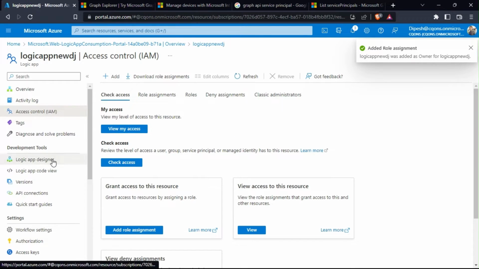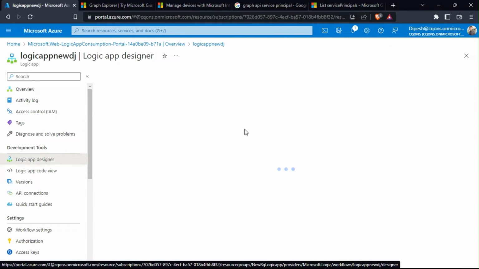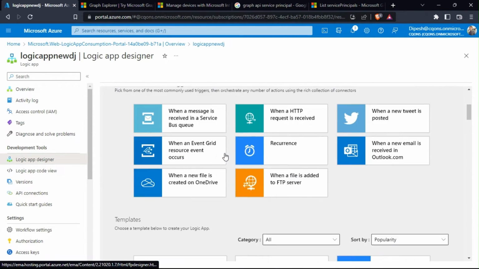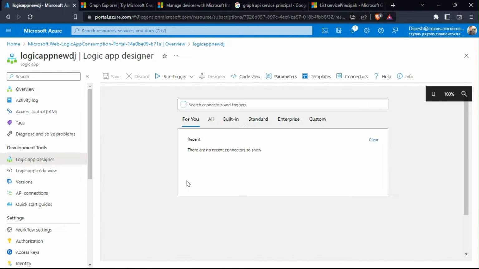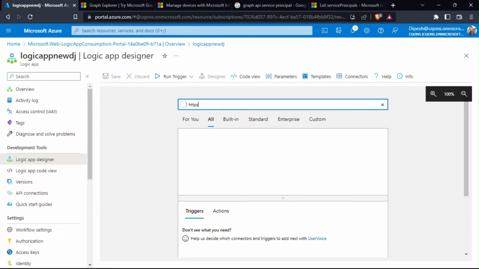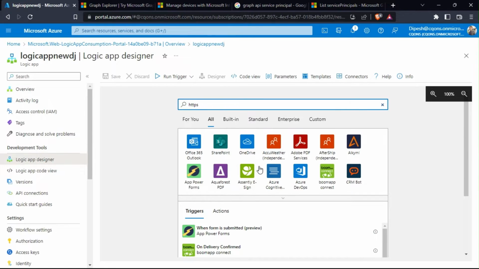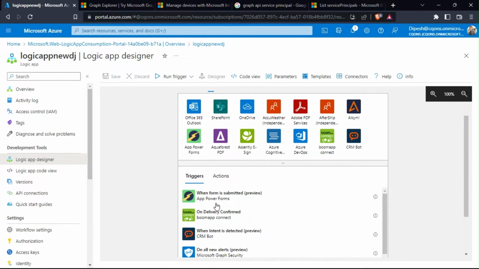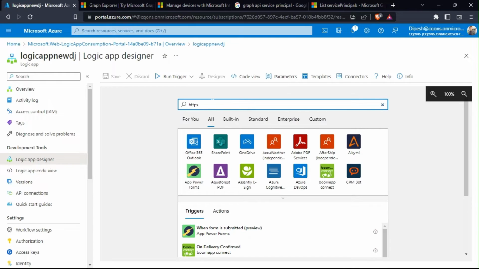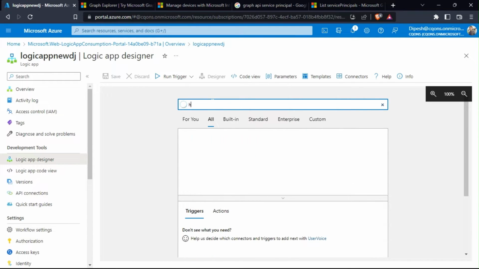Okay, once we did that, I'll go to the logic app designer and click on blank logic app. I'll need an HTTP connector. I'll type in HTTPS. Let's see, couldn't find it here. Let's type in again.